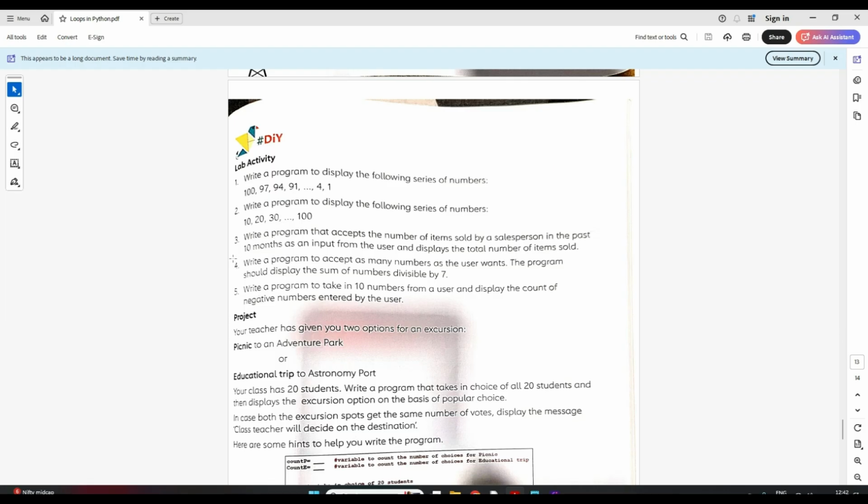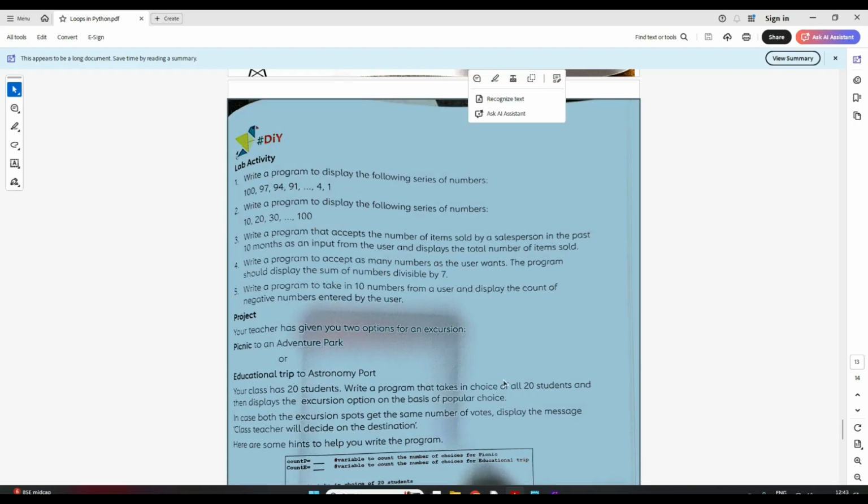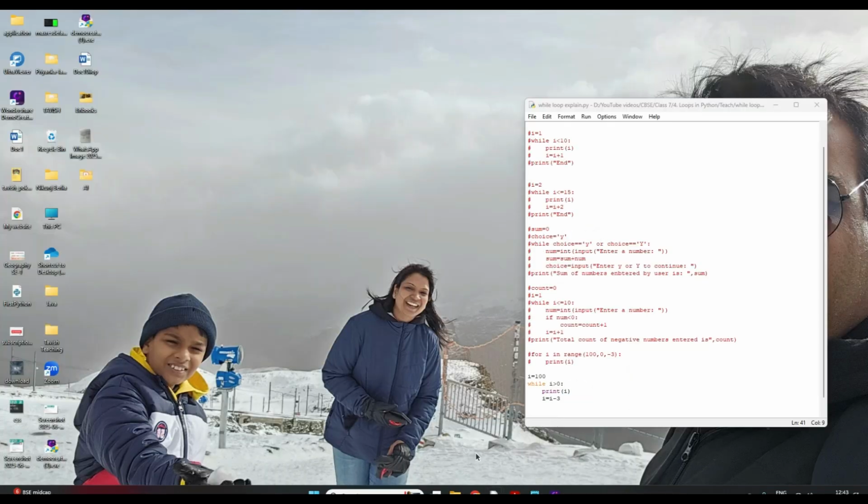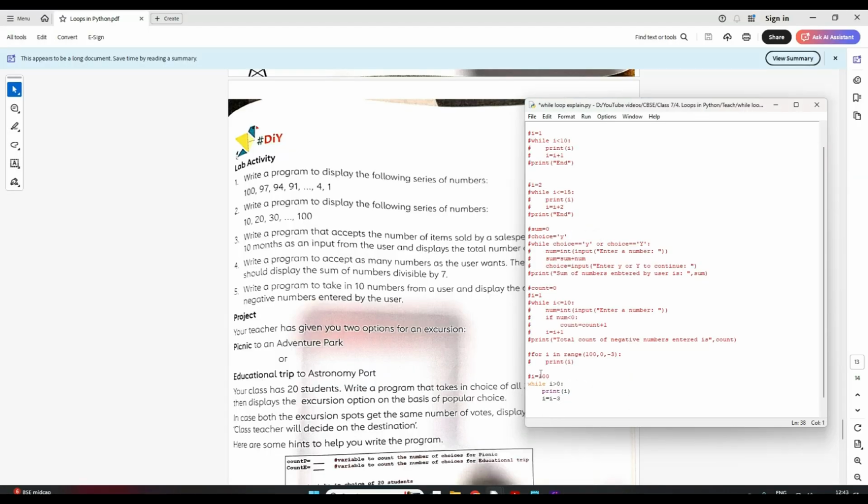Okay? Now let's try to write this last program, number 4. What you have to do is write a program to accept as many numbers as the user wants. The program should display the sum of numbers divisible by 7. So if a number that the user enters is divisible by 7, we have to keep track of that, because we have to display the sum of numbers. We don't have to display the count, but the sum of numbers divisible by 7. Clear? Now let's try to write this program.